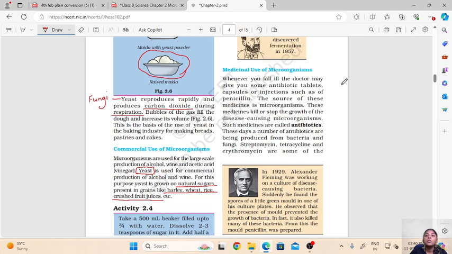Then microorganisms are also used for medicinal purposes. Now let us see how.